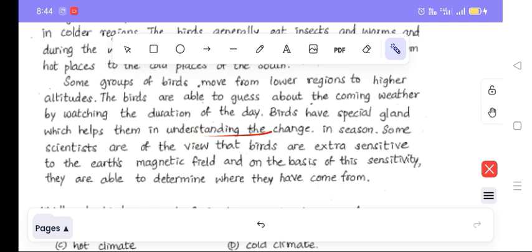See, about this also one question has been asked. In season, some scientists are of the view that birds are extra sensitive to the Earth's magnetic field. And on the basis of this sensitivity, they are able to determine where they have come from.